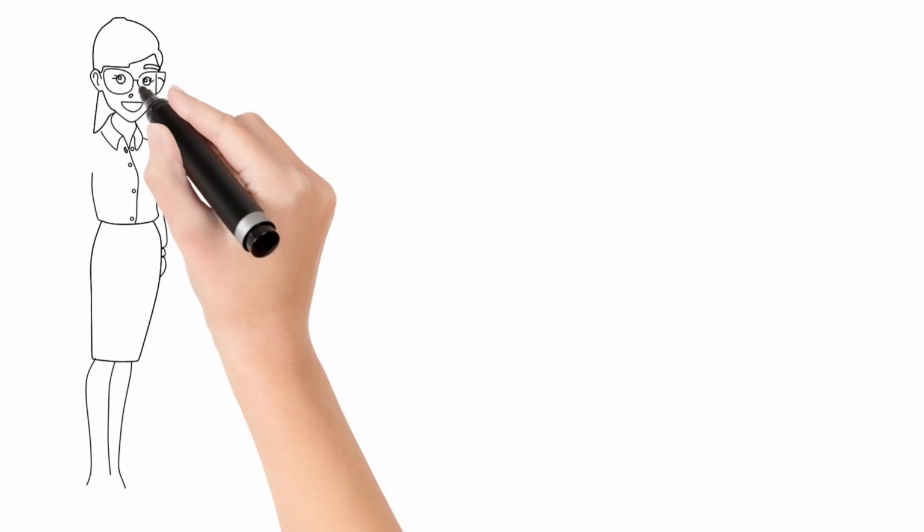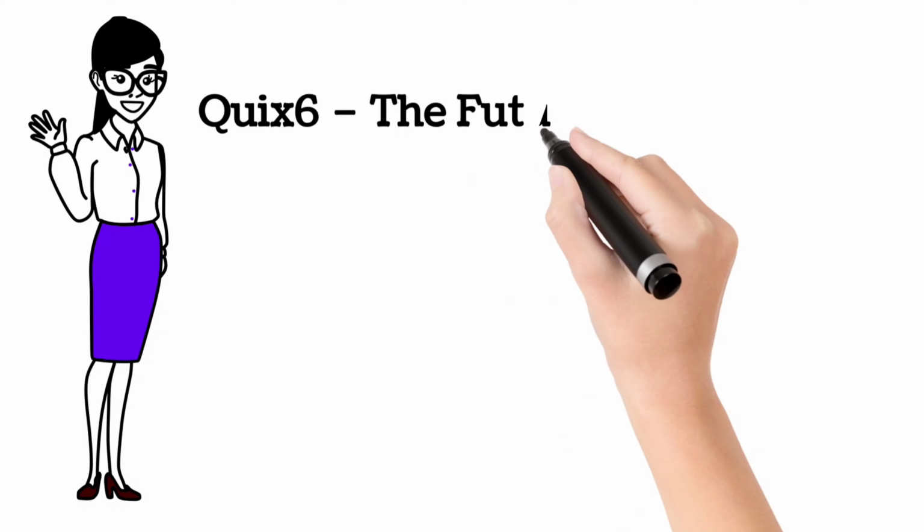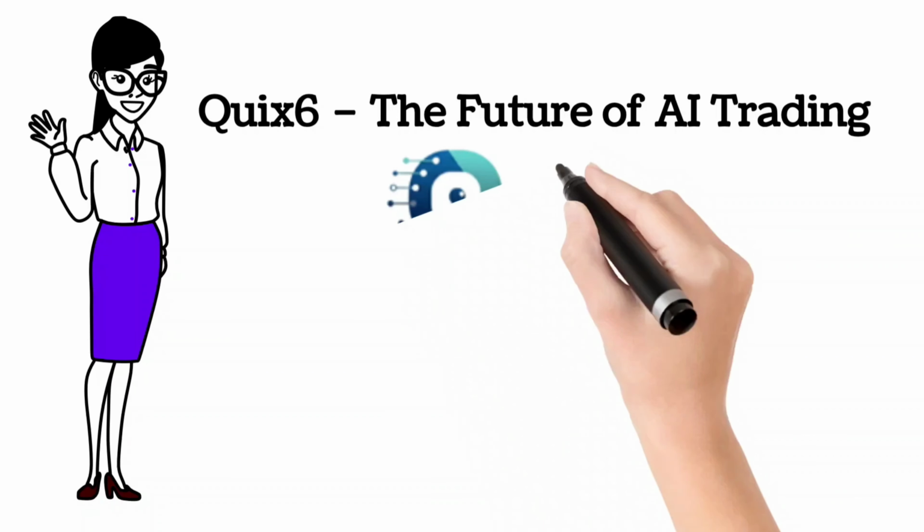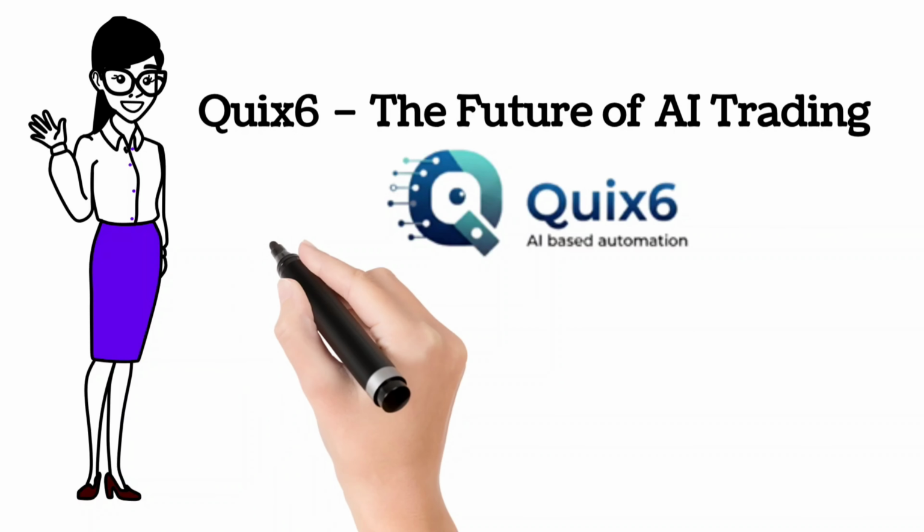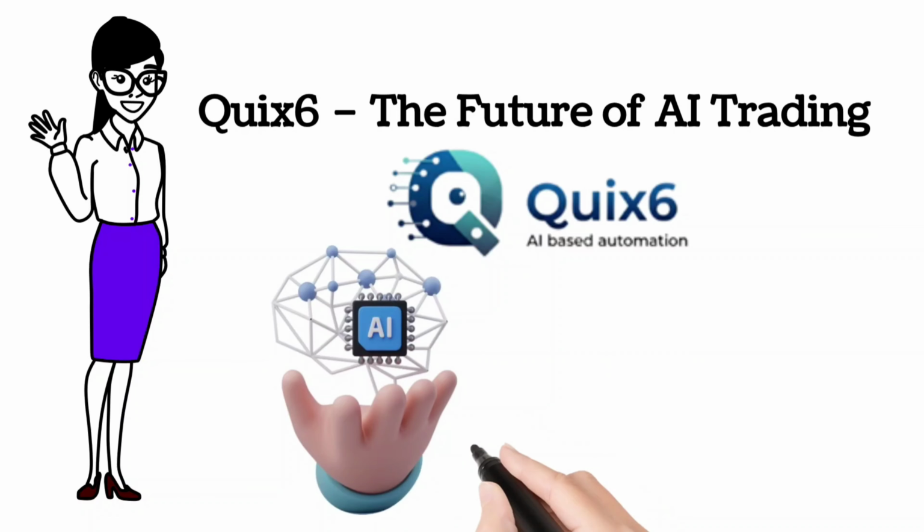Today we will learn about Quick6, the future of AI trading. This is an AI based forex trading platform that claims to make trading easier with modern technology. So let's start with the complete business plan of Quick6.